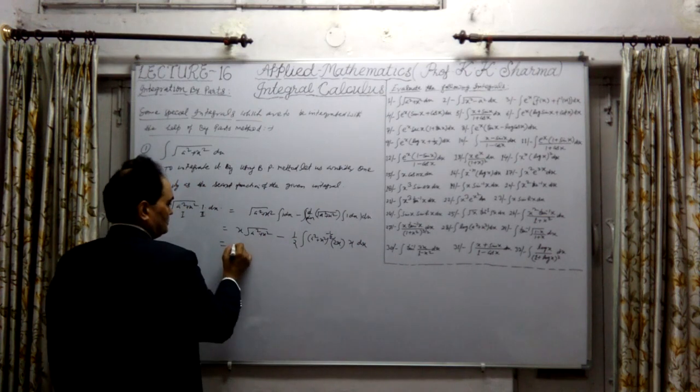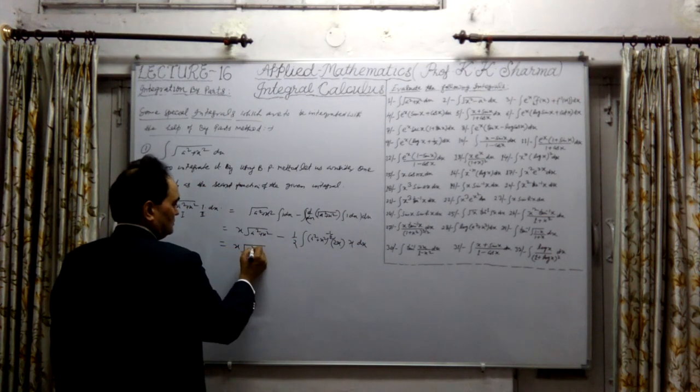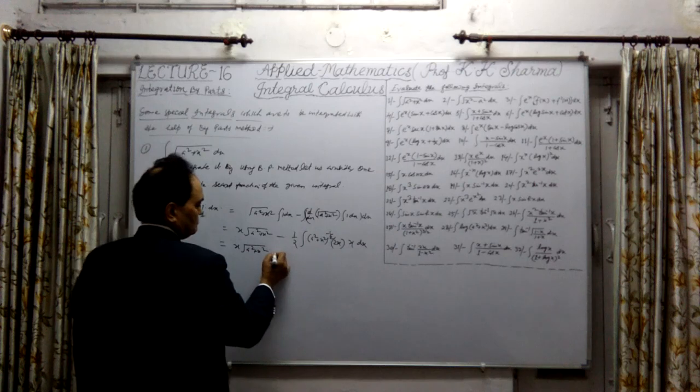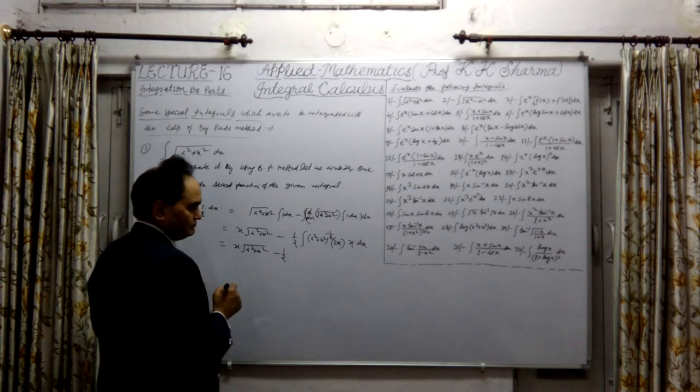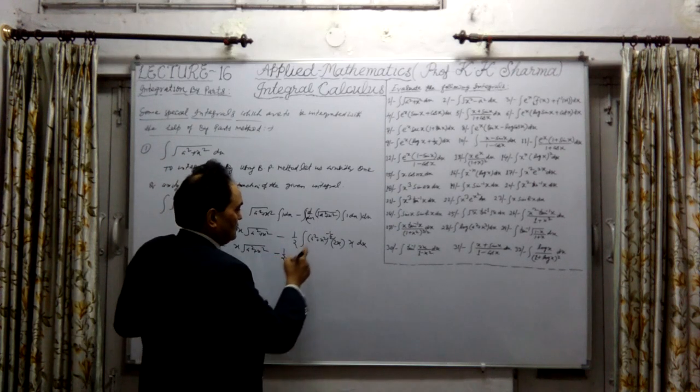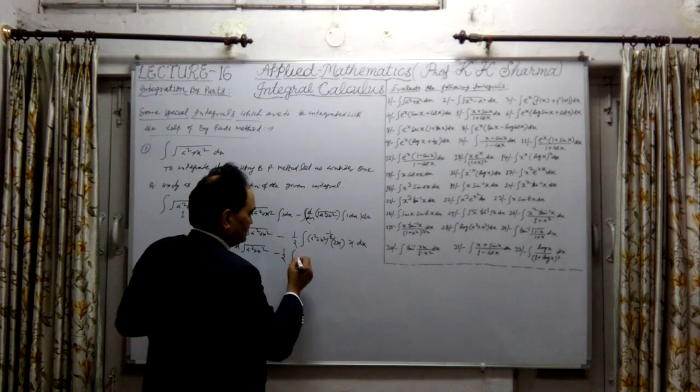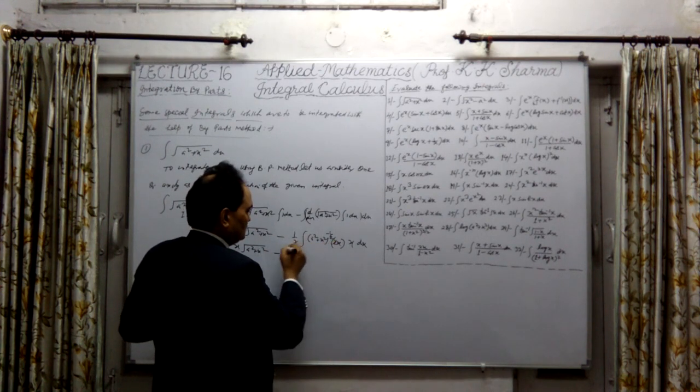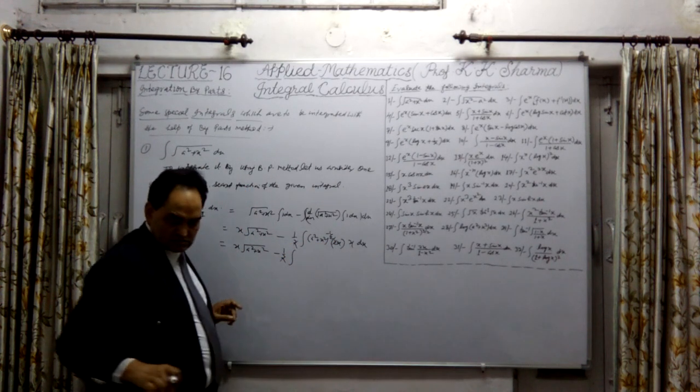Now let us solve it. x under root a square plus x square minus the integral. The 2 and 2 cancel out, so let me remove this 2.